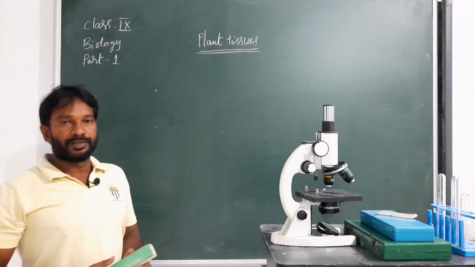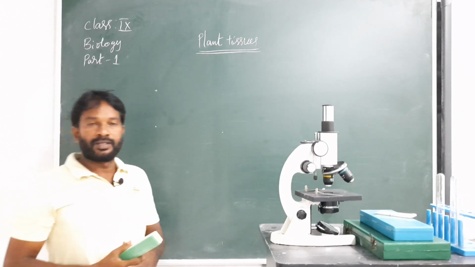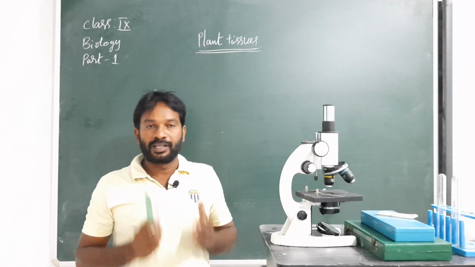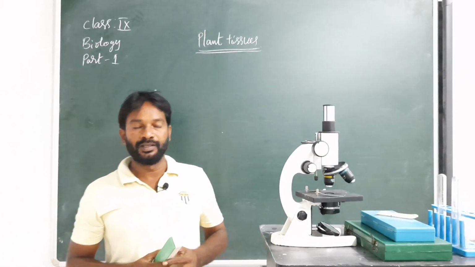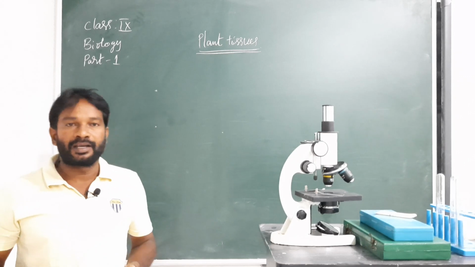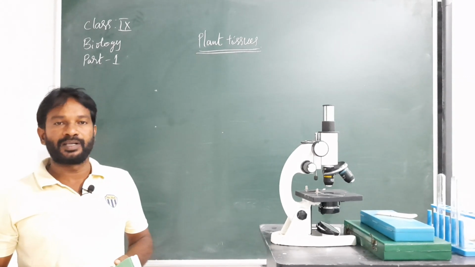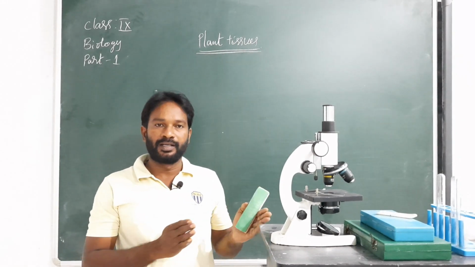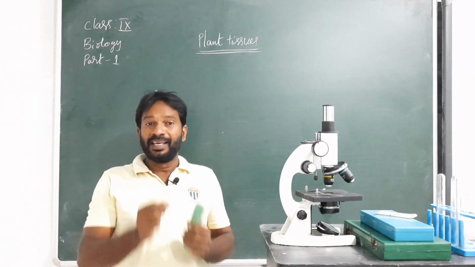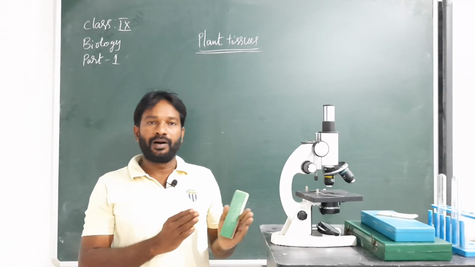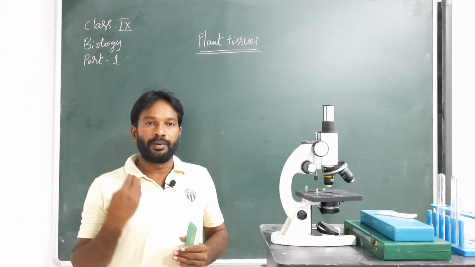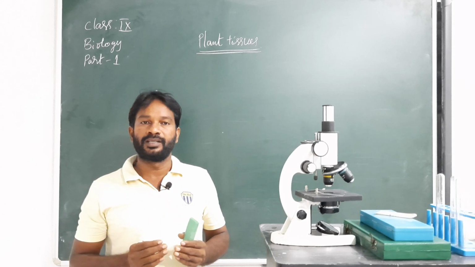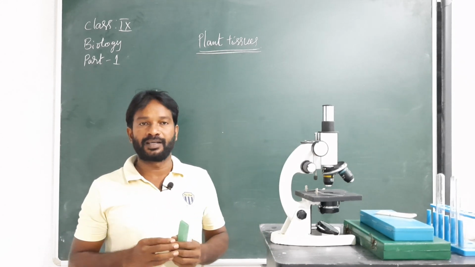Okay, plant tissues. In the previous class we discussed organelles, the structure of the cell and its functioning, and also unicellular and multicellular organisms and the differences between them. In unicellular organisms, a single cell carries out all the functions. In multicellular organisms, different cells are there to carry out various functions.